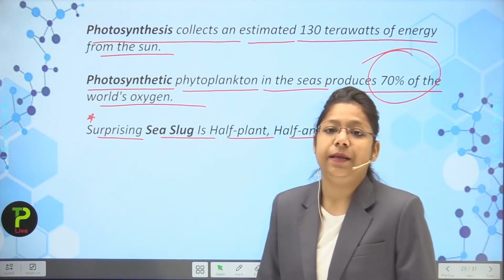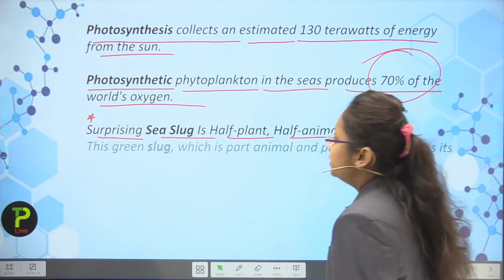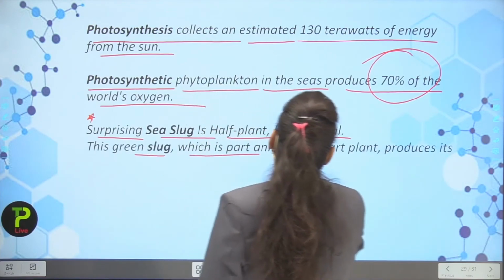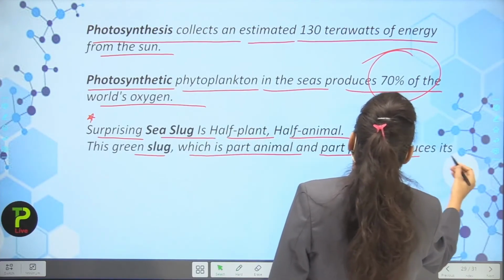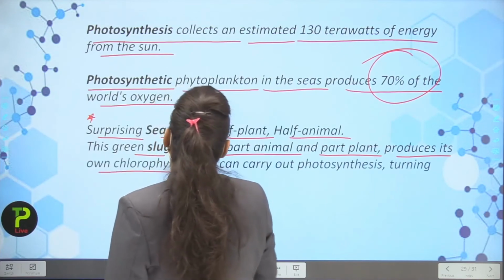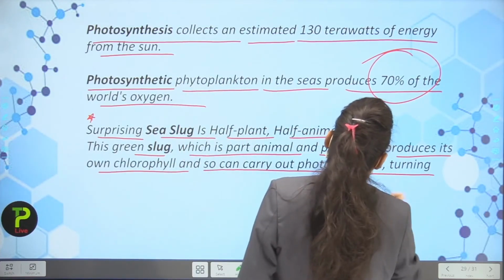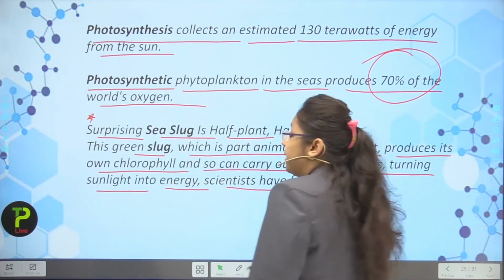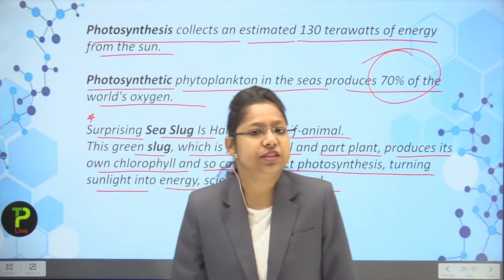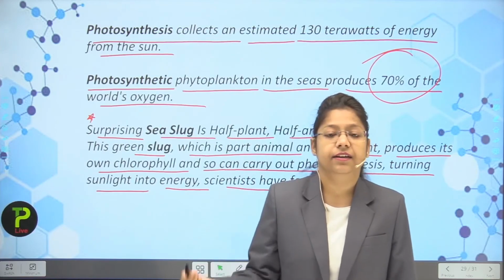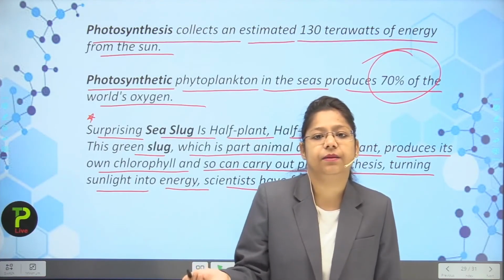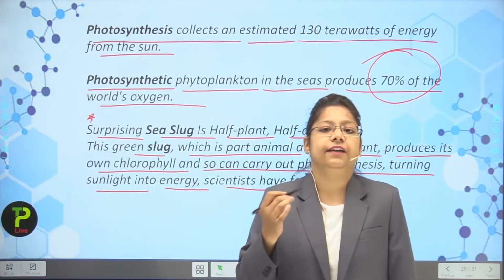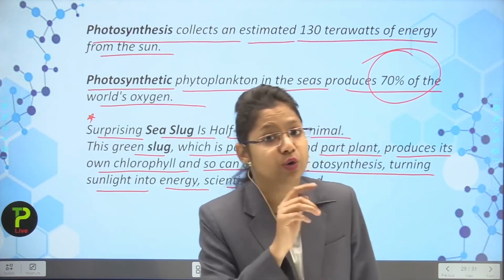So this is a very important fact: this green slug, which is part animal and part plant, produces its own chlorophyll, so it can carry out photosynthesis, turning sunlight into energy. Scientists have found this. So a sea slug is half animal and half plant, containing chlorophyll, and can synthesize its own food.